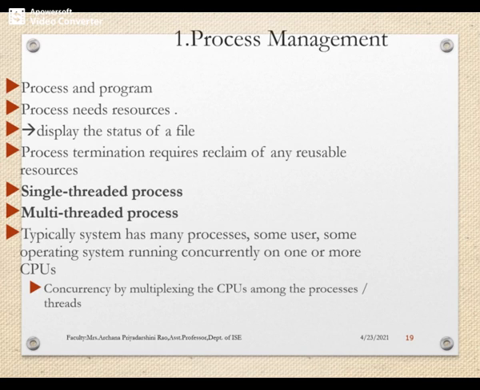But a process is a unit of work in a system. A system consists of a collection of processes. Some of them may be operating system processes and some of them may be user processes. And all the processes require some resources. So what is the main role of the operating system here? The main role of the operating system is scheduling the processes and threads on the CPU, suspending and resuming processes, and providing process synchronization and process communication.